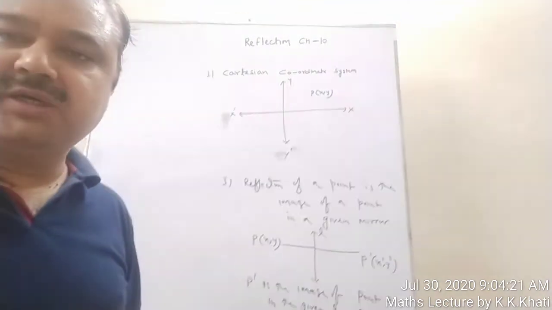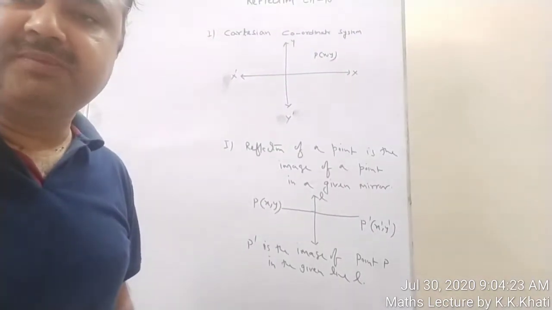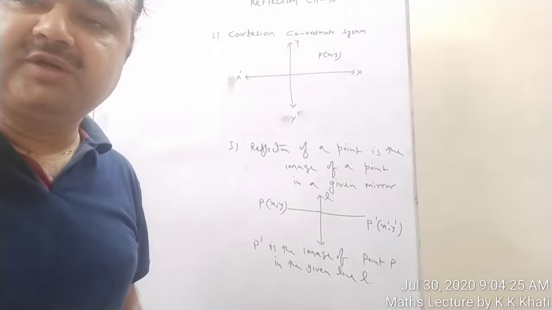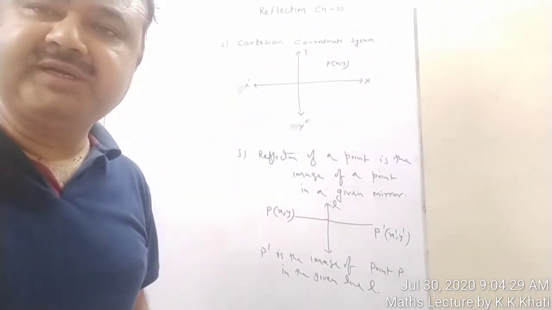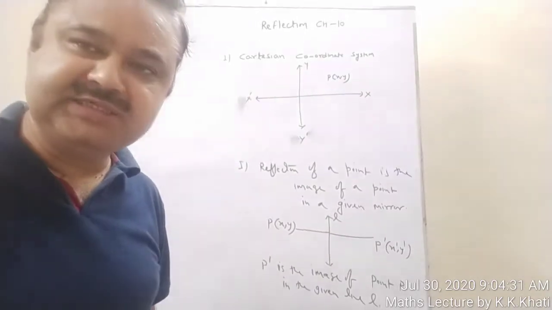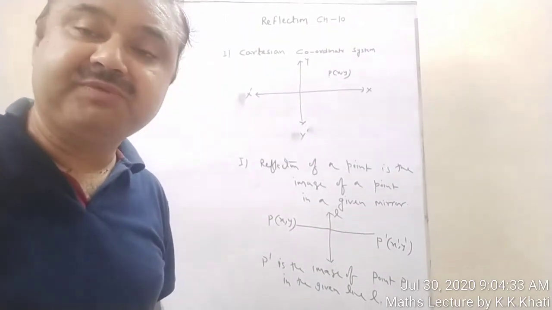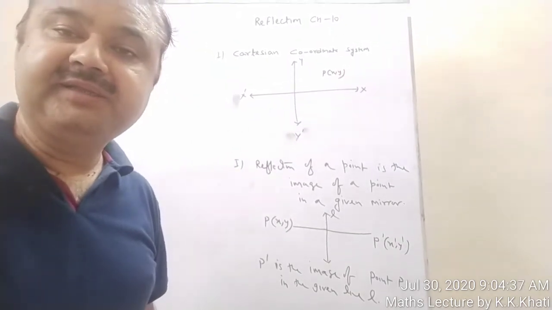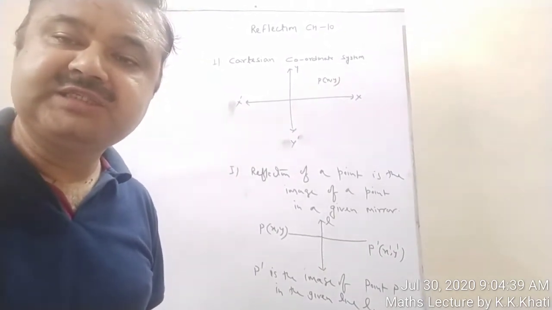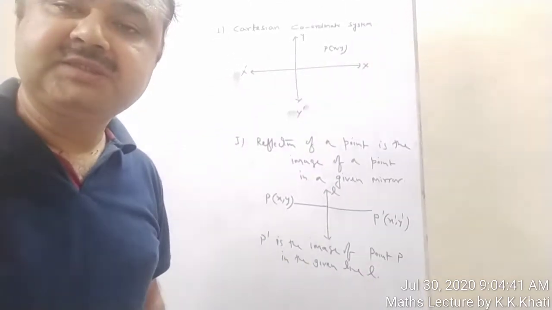So you should know the introductory part, and you should note down these things in your copy. After that, I will introduce you one by one: reflection of a point in x-axis, reflection of a point in y-axis, reflection of a point in origin, reflection of a point in a given line. That we have to discuss in this particular chapter. So note down this part in your copy.